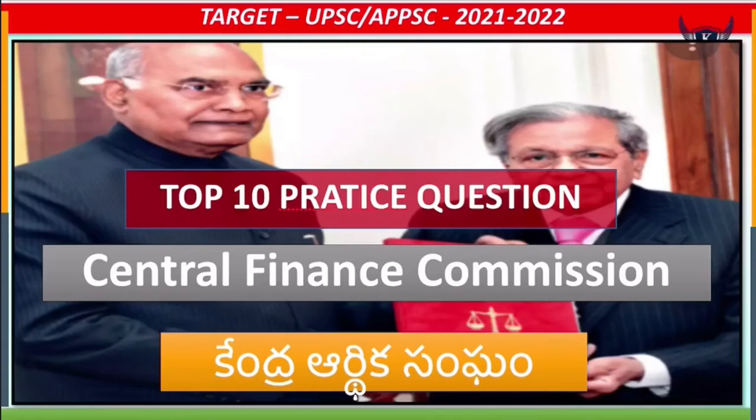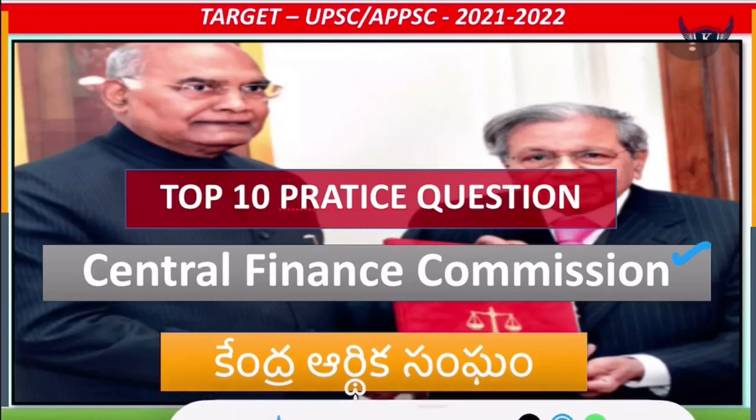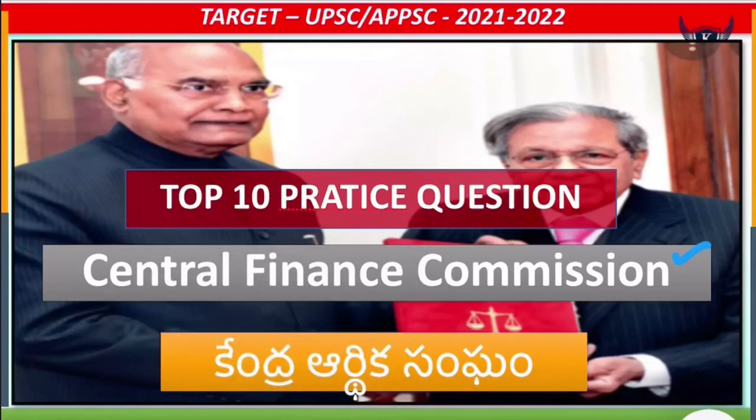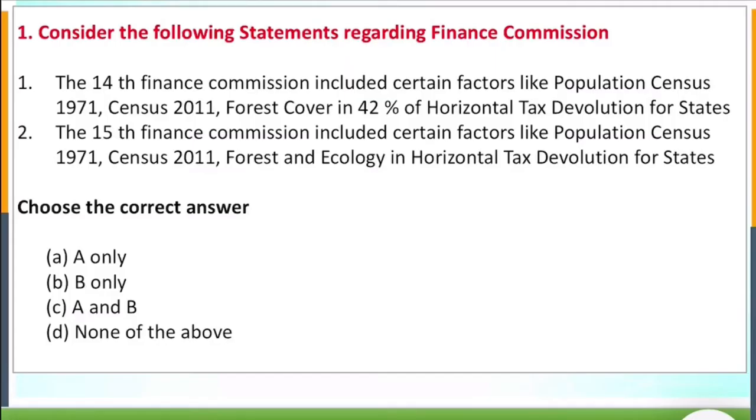Today, the top 10 objective questions on Central Finance Commission we are going to discuss. As we know that Article 280 of the Indian Constitution talks about the establishment of Finance Commission. So regarding the Finance Commission, we are going to do certain practice questions. Look at the following statement. Consider the following statements regarding the Finance Commission.